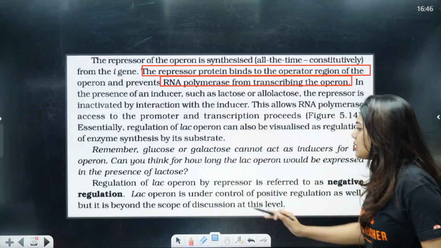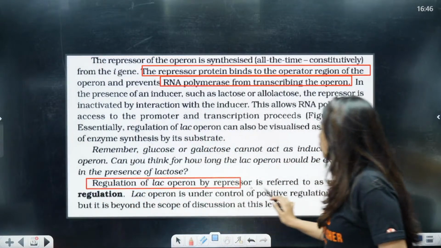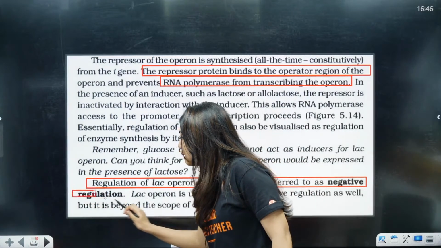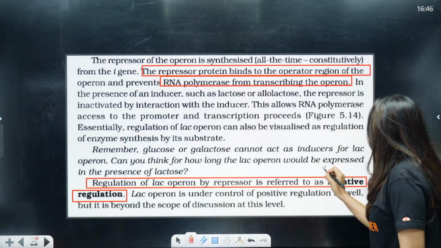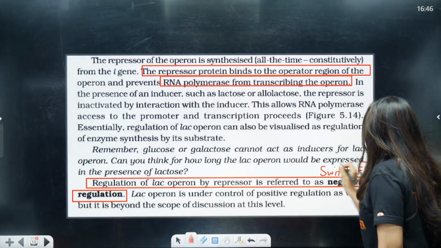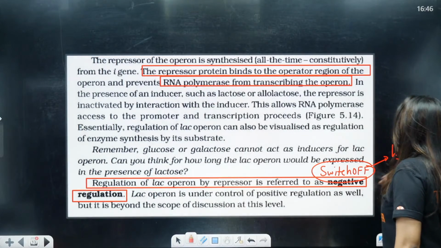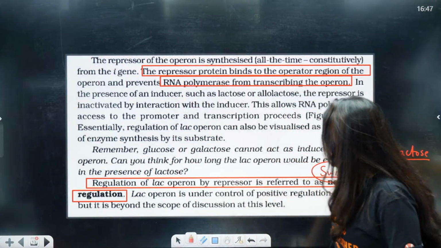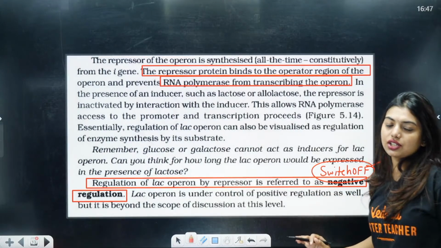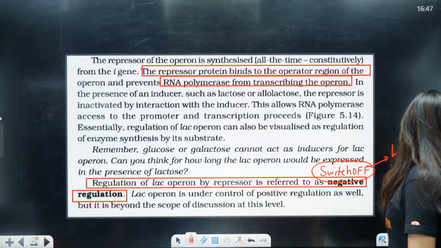Now listen here, students. Regulation of lac operon by the repressor is called negative regulation. That means when the gene is switched off, we call it negative regulation. Here lactose is not there, and it is not controlled by the lactose. Now, lac operon is under the control of positive regulation as well, but it is beyond the scope of the discussion at this level. So here they are not talking to you about that because they think that you are not at that level.